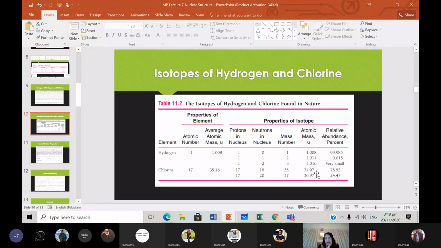Okay? And then similarly, we do the same thing for chlorine. Relative abundance has been found by experiment or by observation. You have the relative abundance of these different isotopes of hydrogen and chlorine. Hydrogen is 99.985, deuterium is 0.015, and tritium is very small. Obviously, the sum of these three should be 100%. Similarly, for chlorine we have 75.53 for chlorine-35 and 24.47 for chlorine-37, and the sum of these two should also be 100%. Okay?